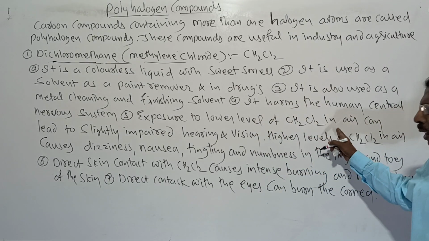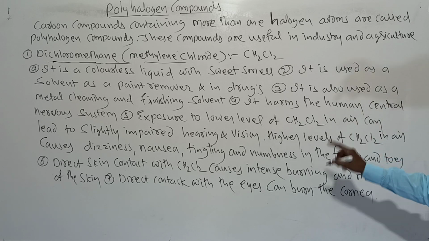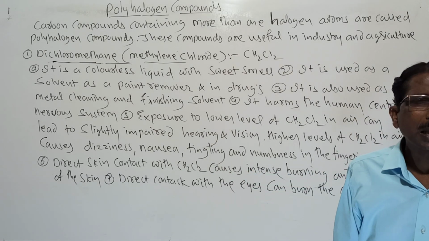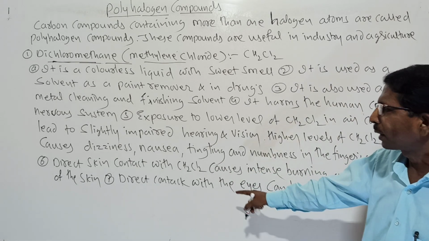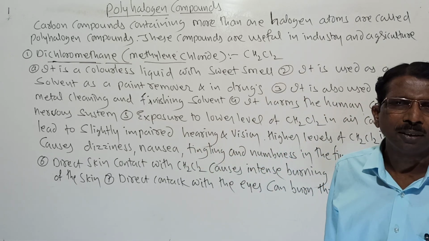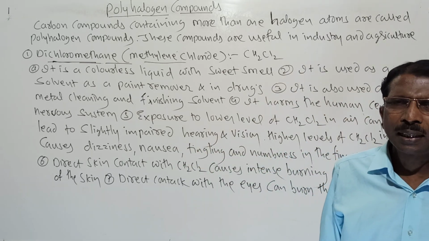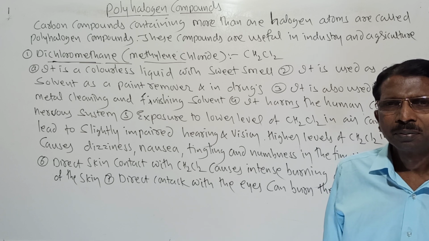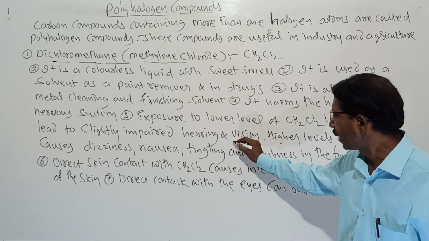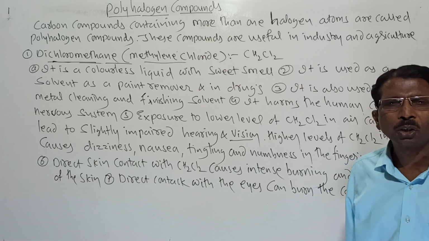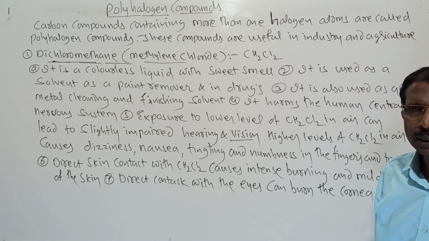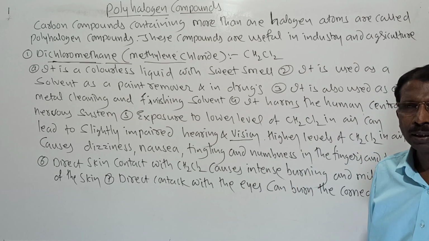Exposure to a lower level of methylene chloride in air can lead to slightly impaired hearing and vision.